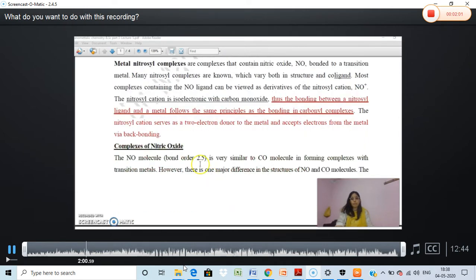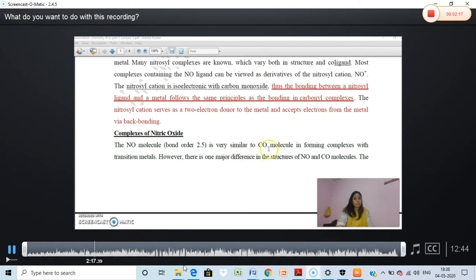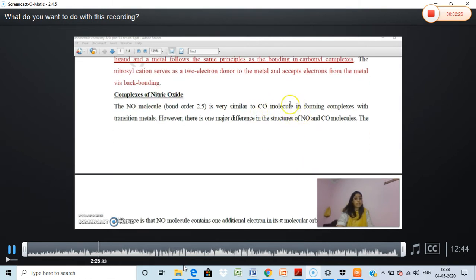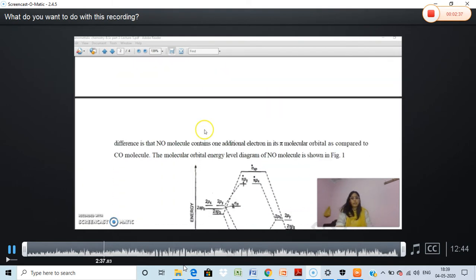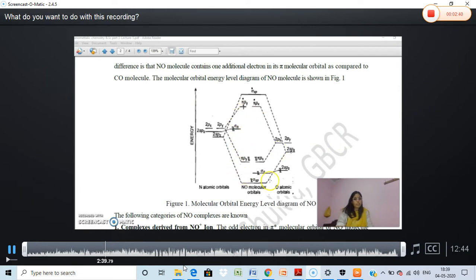Now we go to the nitric oxide, where it acts as a ligand. If the NO molecule is in the free state, it has a bond order of 2.5, which is very much similar to the CO molecule, carbon monoxide, or carbonyl as a ligand. Due to the similarity in the electronic configuration of these two, they are very much similar to each other. Now we see the molecular orbital picture of the NO molecule.